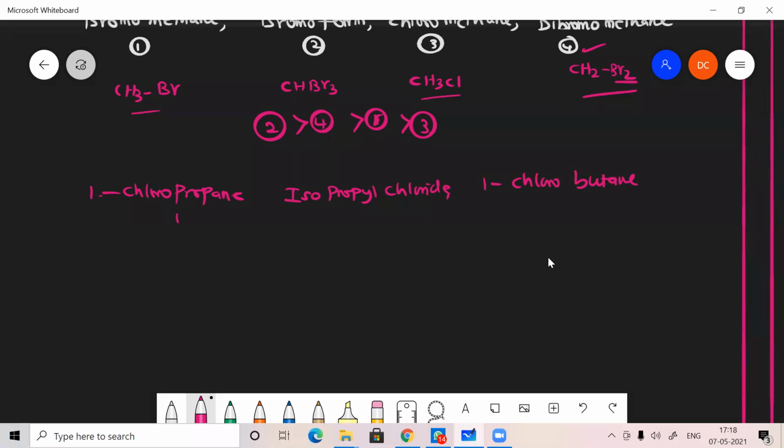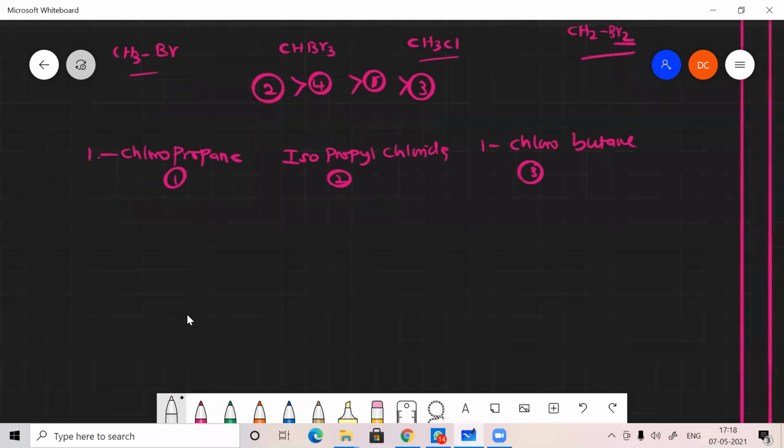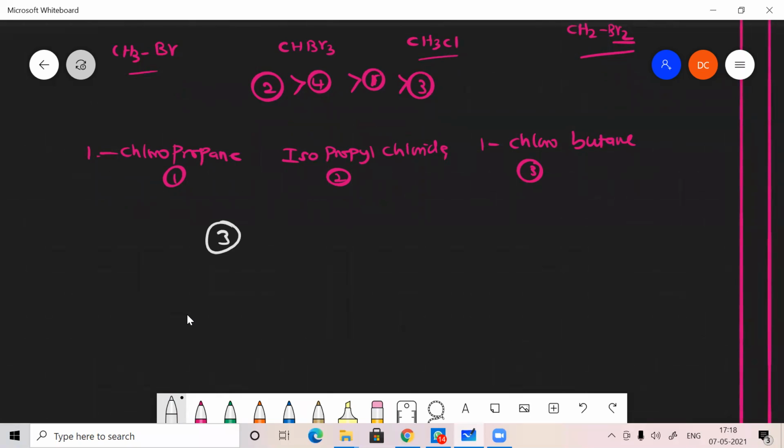Which one has the higher boiling point? 1-chlorobutane has the highest, because it has more molar mass. Then next one is 1-chloropropane, because it's not branched. And then it's branched, so iso. Likewise it goes.